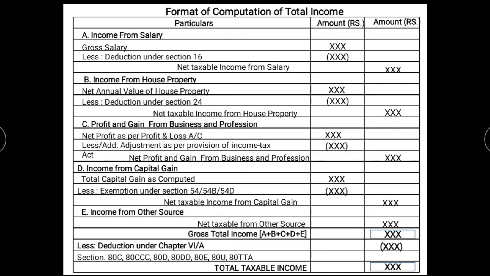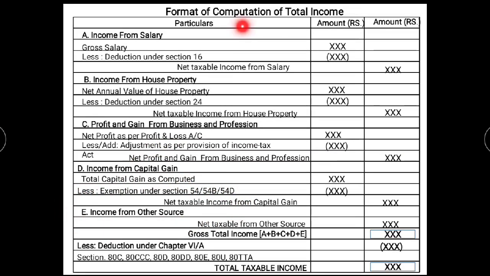Once again I am revising. There are a total of 5 heads of income. First is income from salary, second is income from house property, third is profit and gain from business and profession, also called PGBP, fourth is income from capital gain, and fifth is income from other source.